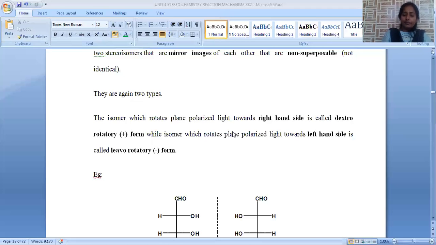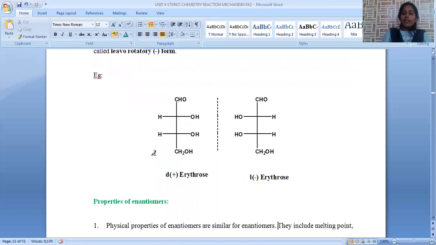Here we have an example of an enantiomeric pair, D-plus-erythrose and L-minus-erythrose. Erythrose is a 4-carbon chain where two hydroxy functional groups are on the right-hand side in the first isomer. Two OH groups are on the left-hand side in the second compound.